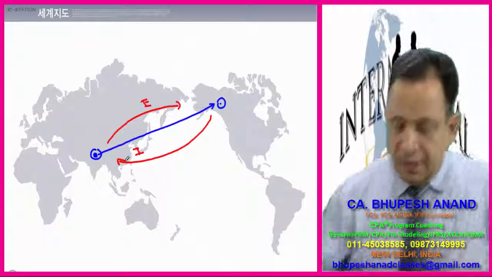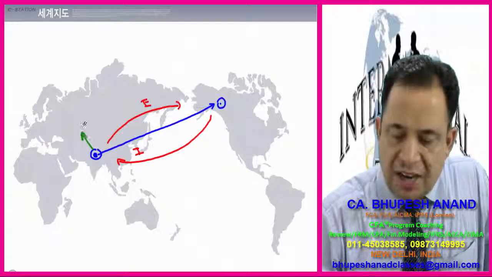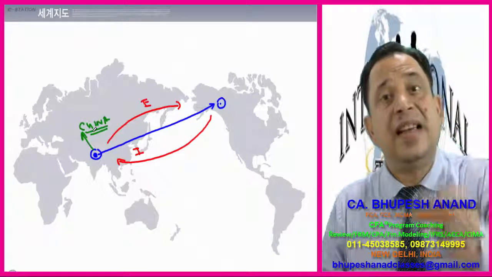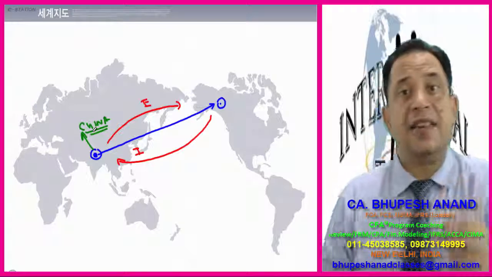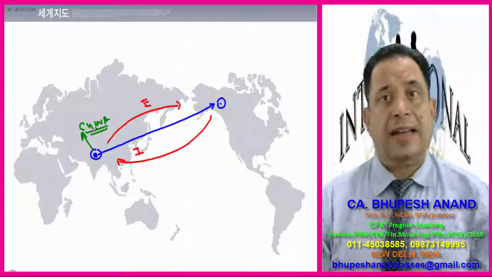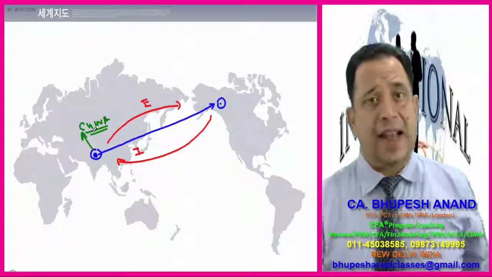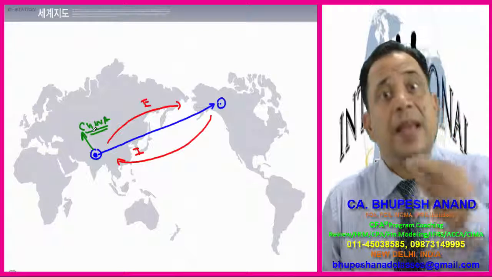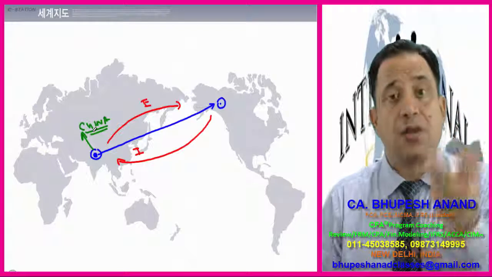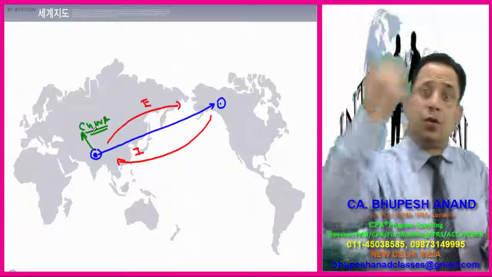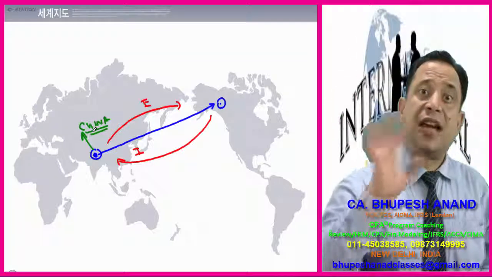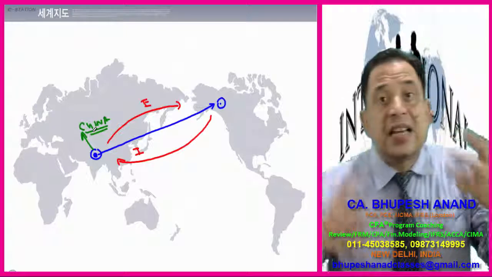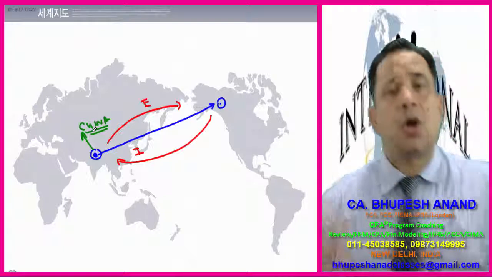Now please do tell me that if we purchase the goods from China, a very hot example, if China's goods are being easily available in India, and they are available at a lower cost, and they are available at a good quality, if I add this also. Now the point is whether Chinese goods should be allowed to be imported in India, or whether Indian authorities should allow to import Chinese goods, and whether Chinese authorities should allow the export from India to China. So whether this international trade will be a better option or not.